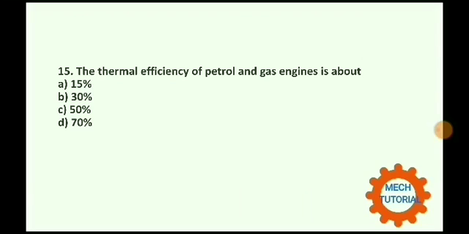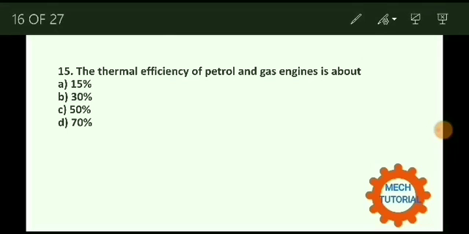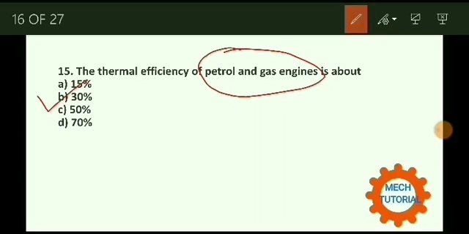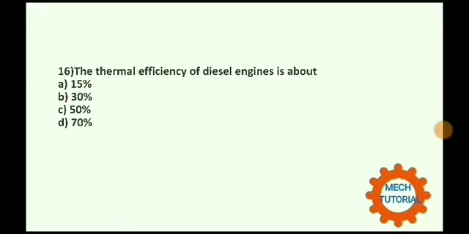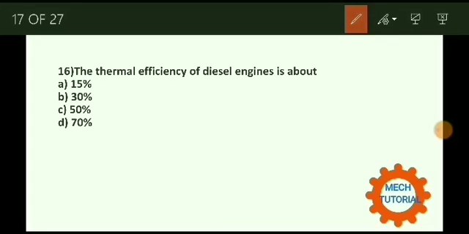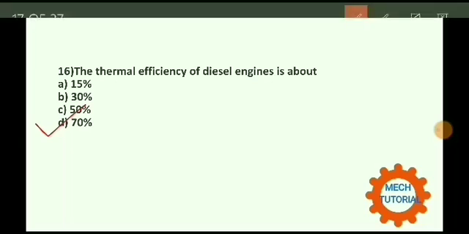The thermal efficiency of petrol and gas engine is about. Option number B, 30%. The thermal efficiency of petrol and gas engine is 30%, and for diesel engine the thermal efficiency is 70 to 75%. The thermal efficiency of diesel engine is about. इसका करेक्ट ऑप्शन है ऑप्शन नंबर डी, दैट इज 70%.